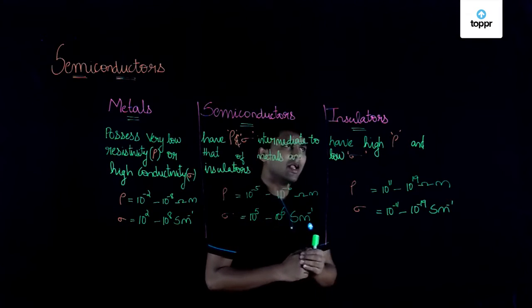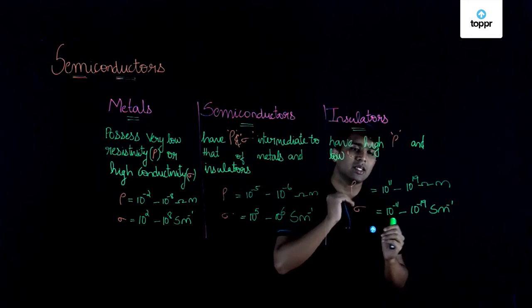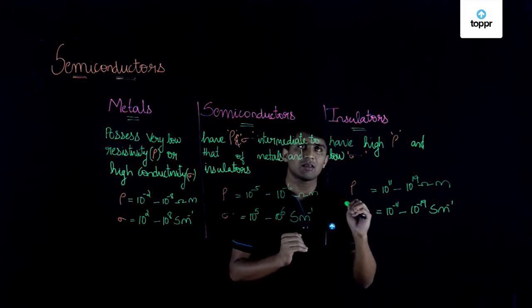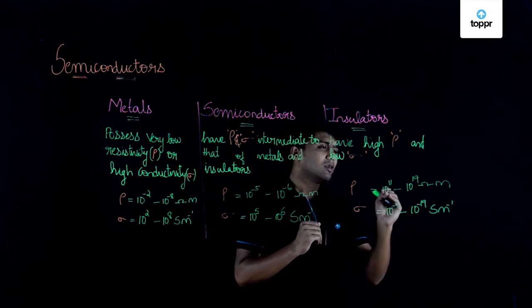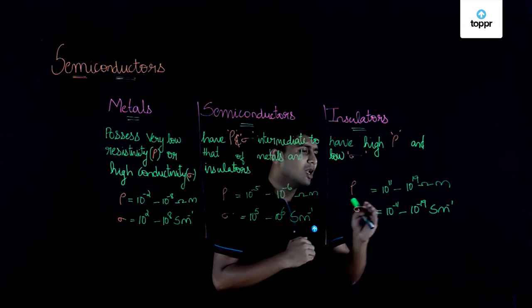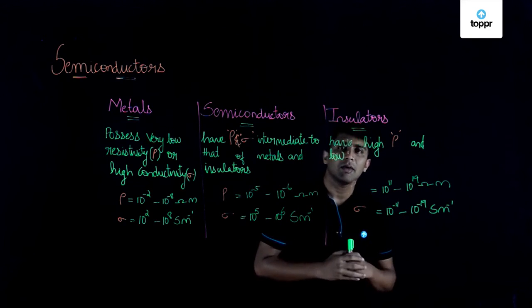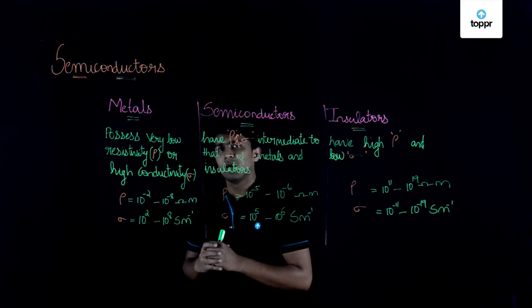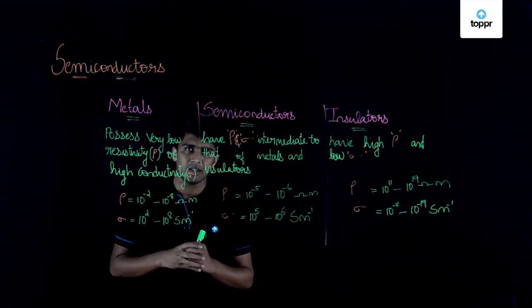When it comes to insulators, we find high resistivity and low conductivity. The range of resistivity of insulators is from 10 raised to 11 to 10 raised to 19 ohm meter, and conductivity lies from 10 raised to minus 11 to 10 raised to minus 19 Siemens per meter. This is how we classify metals, semiconductors and insulators.